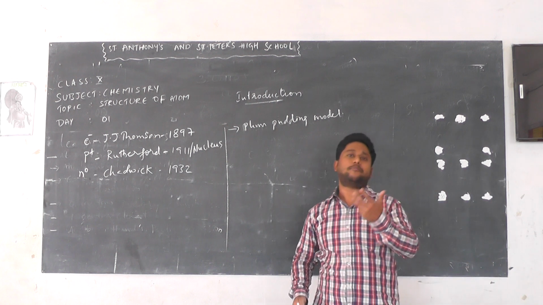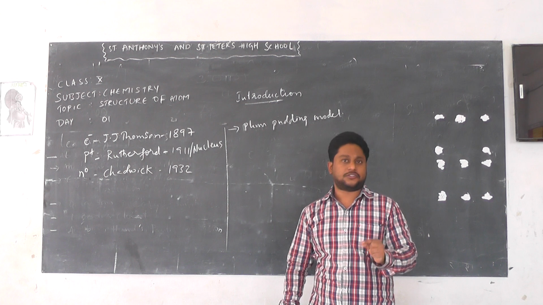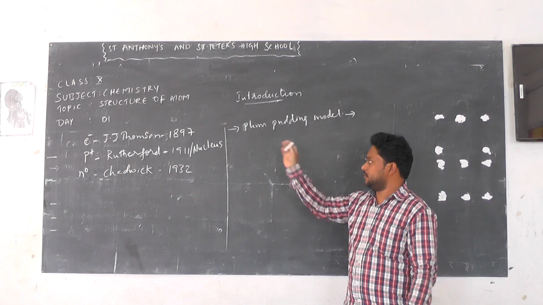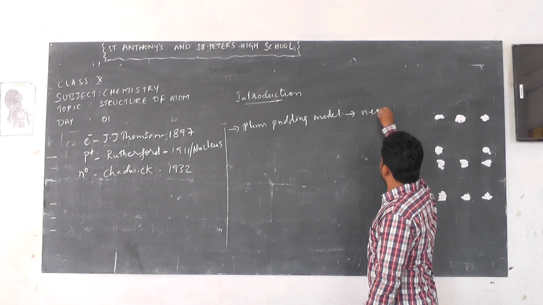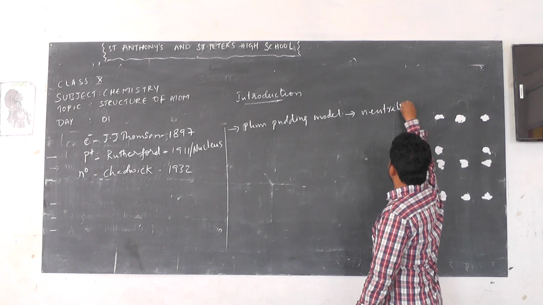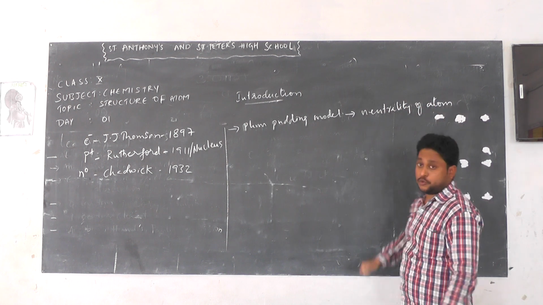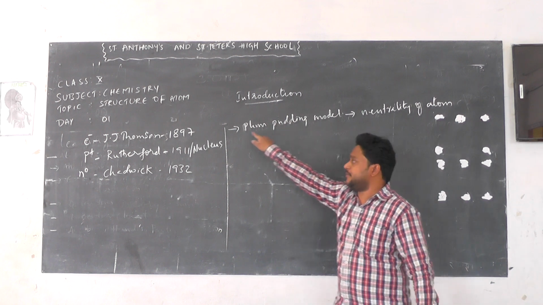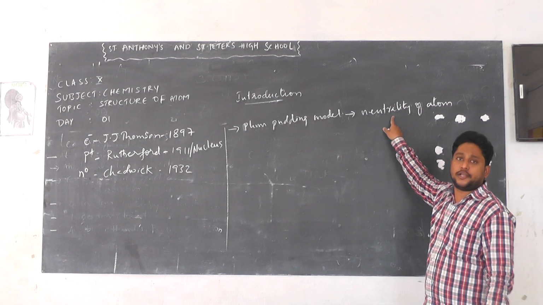The red edible part is the proton and the black seeds are what? Electrons. But he failed to explain the neutrality of the atom. And this is what we discussed in the 9th class, right? So the plum-pudding model was given by J.J. Thomson. He failed to explain the neutrality of the atom.